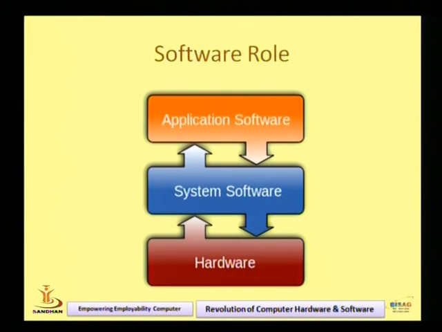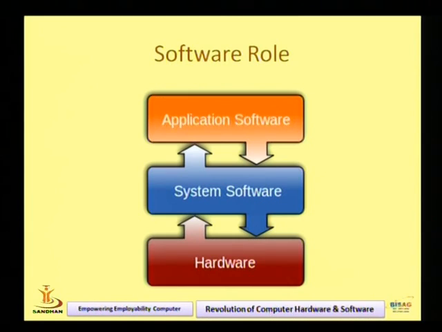See the figure. The software is directly connected with the hardware. There are two types of software in the figure. One is application software and the second is system software. Now check, the operating system is part of software. If the operating system is not available, then how can we listen to music from the speakers?